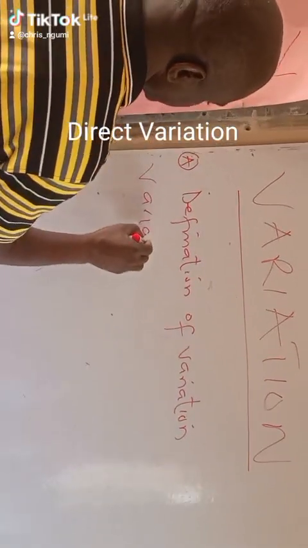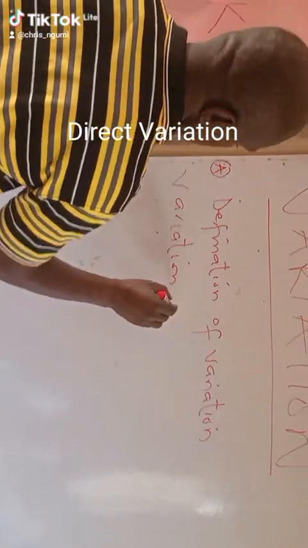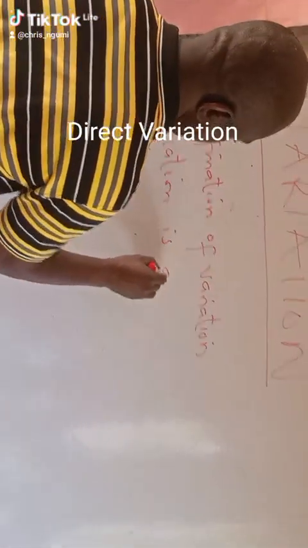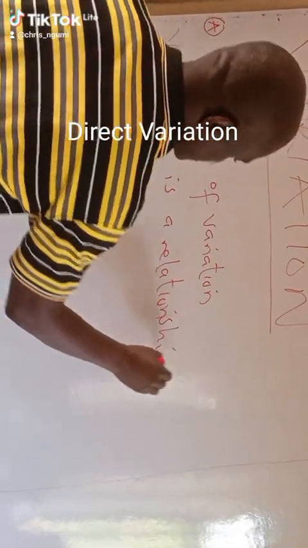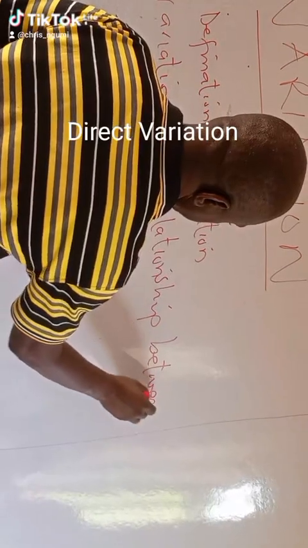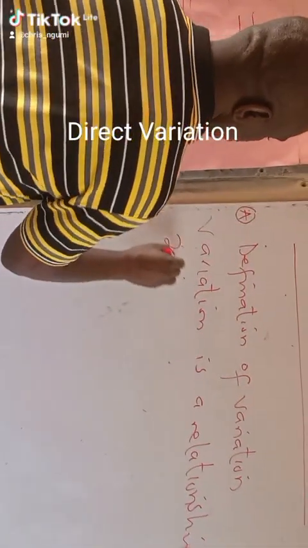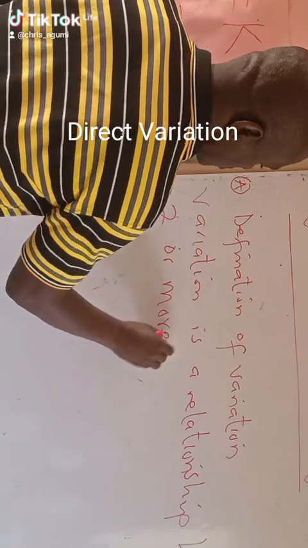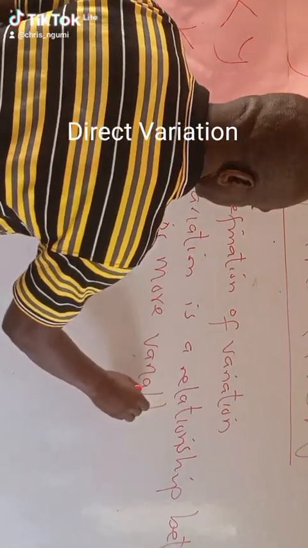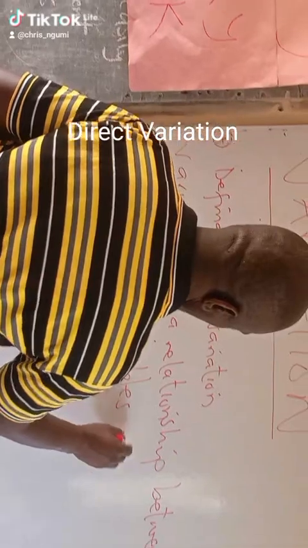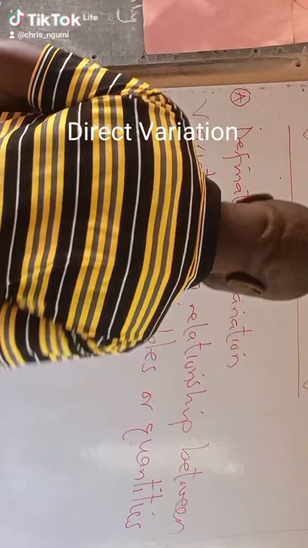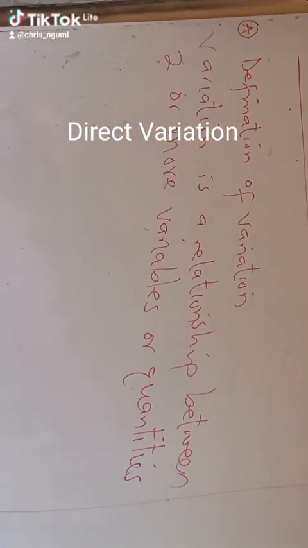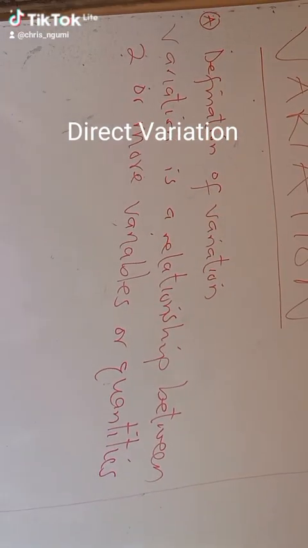Variation is a relationship between two or more variables or quantities.